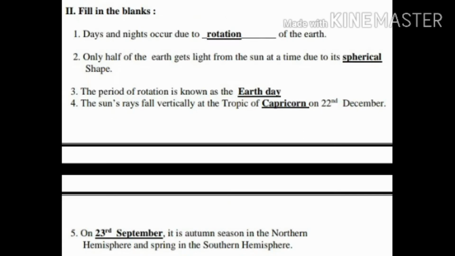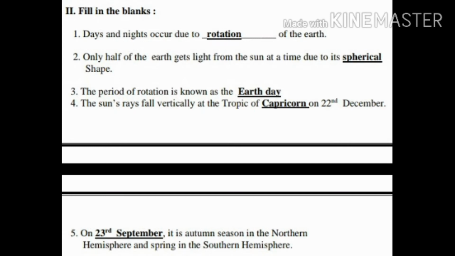Second Roman, filling the blanks. First question. Days and nights occur due to dash of the earth. Yes, days and nights occur due to rotation of the earth. Clear, children? Question number 2. Only half of the earth gets light from the sun at a time due to its dash shape. Yes, due to its spherical shape.